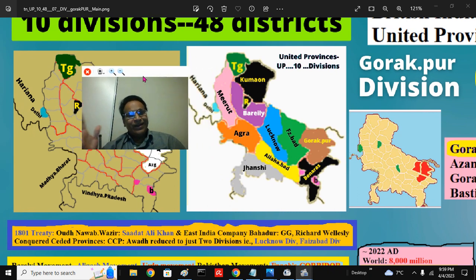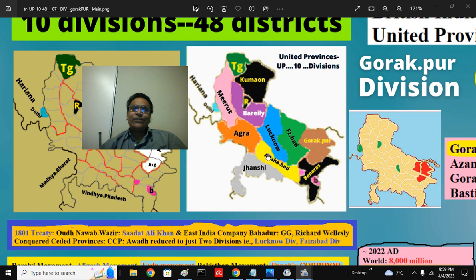How to remember 10 divisions? Very easy. You make the Ganga river here, south of the Ganga, there are almost 5. There is Delhi here, and this is Meerut, Agra, Allahabad 3, Benares 4, Jhansi in Bundelkhand you have 5. The Nawabi territory, now capital Lucknow, and Faizabad, Ayodhya 2. In the Purvanchal, Gorakhpur you have 3 here, and Rohilkhand, Bareilly region, and Kumaon. So you have 10 divisions.